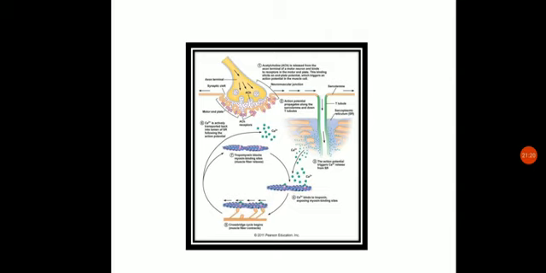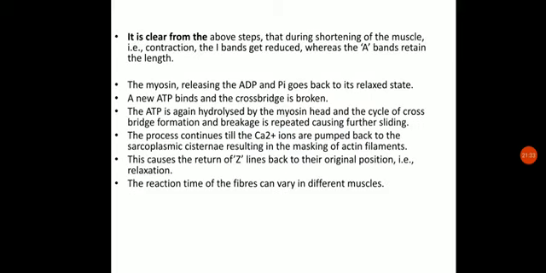It will be formed for a very short period of time, but during this cross bridge, what will happen? This actin filament will slide over this myosin, and hence they will get contracted, and hence it is called the sliding theory. So it is clear from the above step that during shortening of the muscle, that is contraction, the I band gets reduced, we know that, whereas the A band will retain its length. Now the myosin releases the ADP and Pi, as we told that it has ATPase enzyme activity also. So it releases the ADP and Pi, goes back to the relaxed state, and new ATP binds, and the cross bridge is broken.